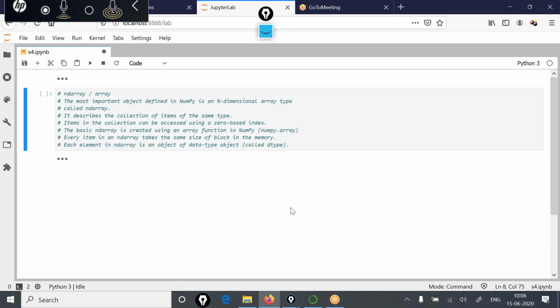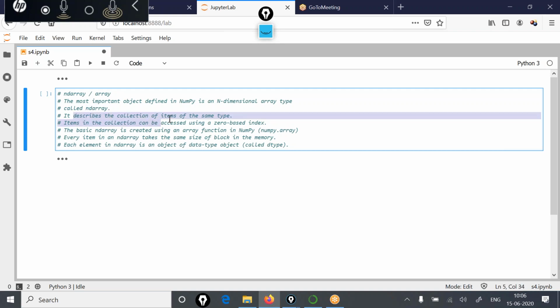Now, the most important object defined in NumPy is the n-dimensional array type. We will call it ND array. I've written it in this code block, ND array. We are going to create an ND array first, and then we will see what different kinds of operations we can perform on it. What ND array describes is a collection of items of the same type. I think most of you already know the concept of array. Array is a collection of homogeneous data items. In the same way, your ND array is also going to have items of the same type.